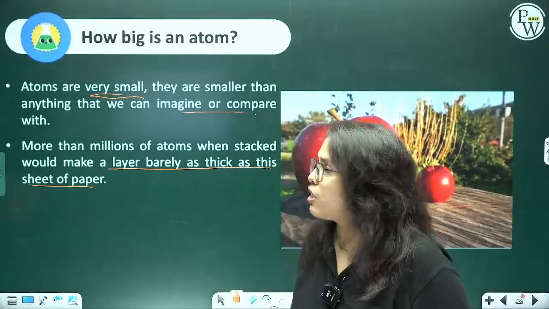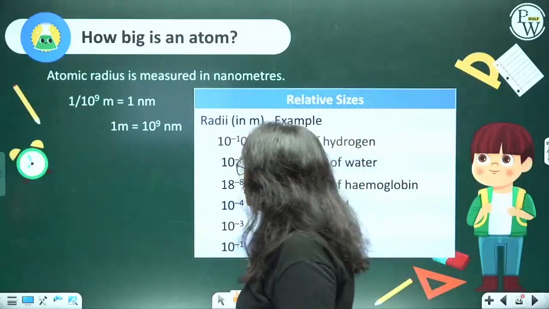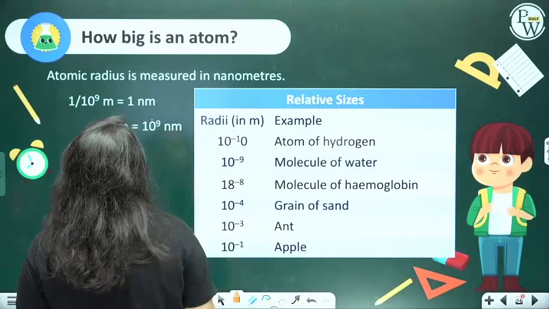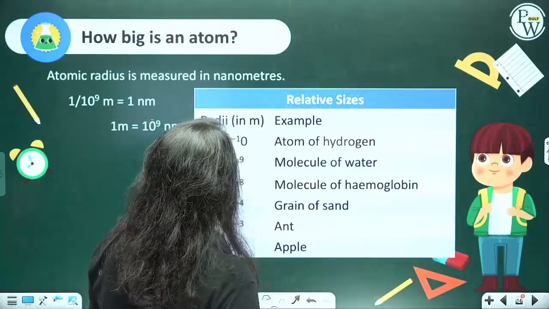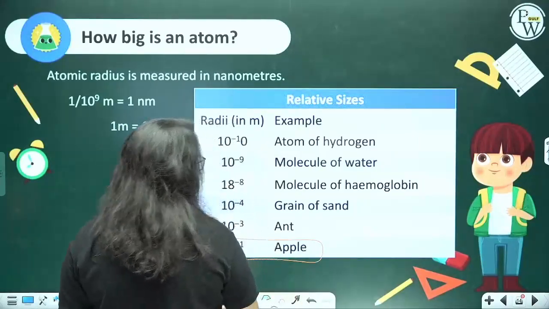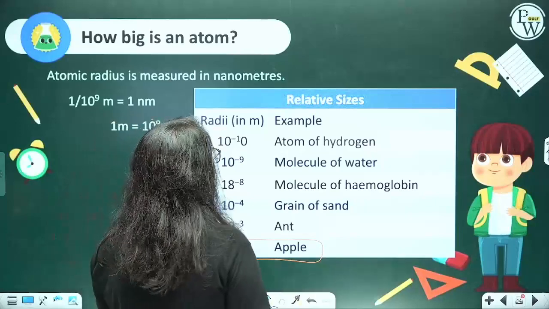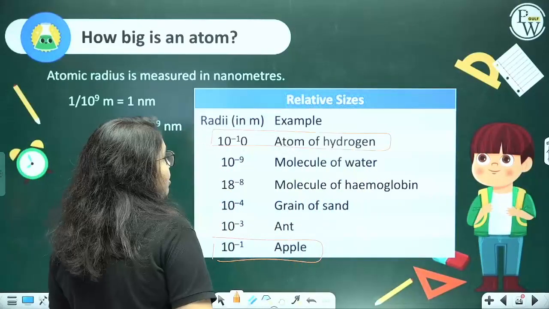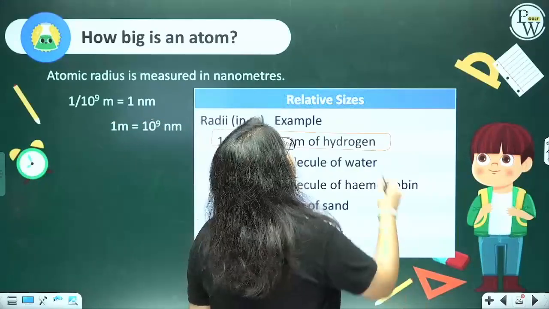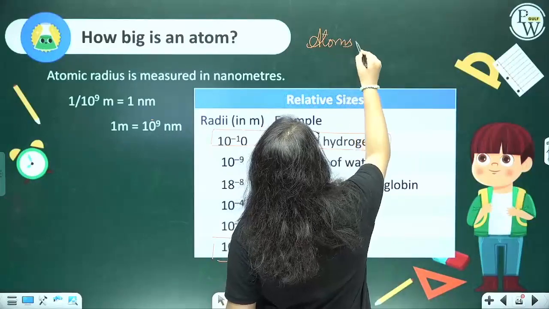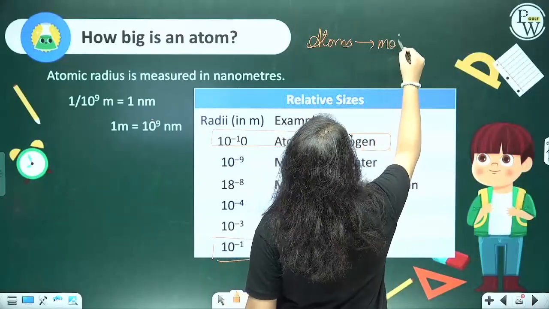They are minuscule. And here is how minuscule it is. So you can see the size of an apple, 10 to the power minus 1 in meters. And look at the size of an atom of hydrogen, the molecule of water. See, you have to understand, atoms make molecules.